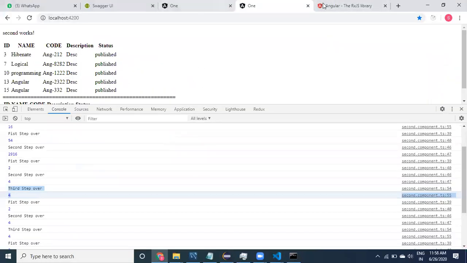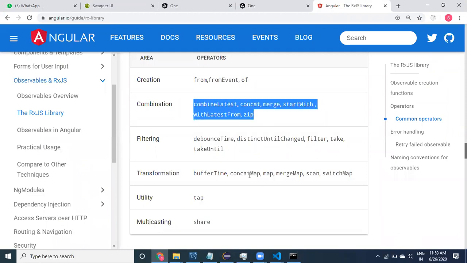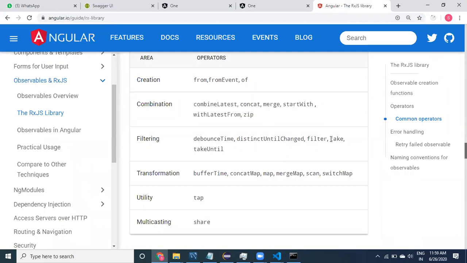Now let us go to this one. This is tap, just used for debugging purposes. We are not going to write any different logic. And coming to here, we have executed these things right now.